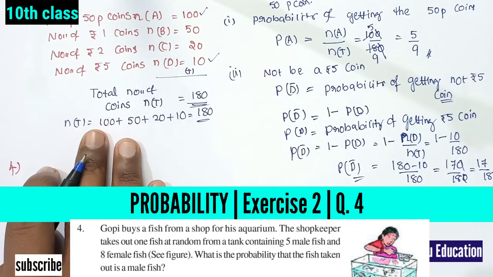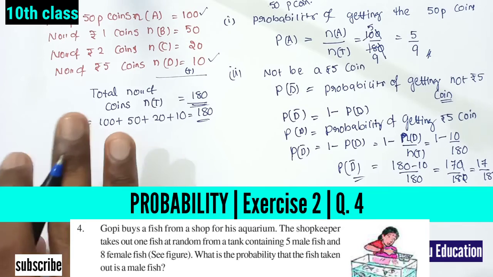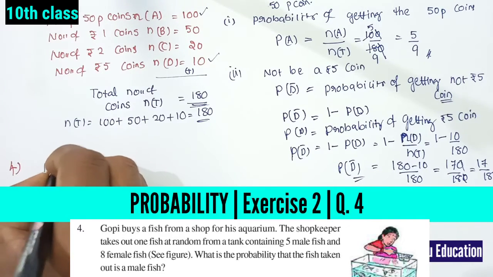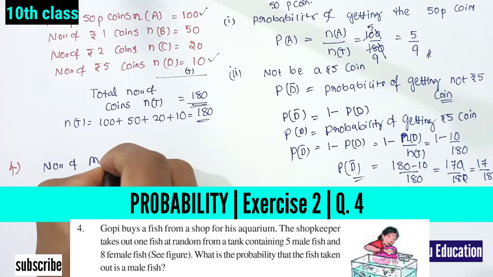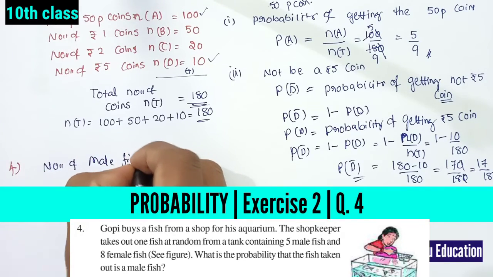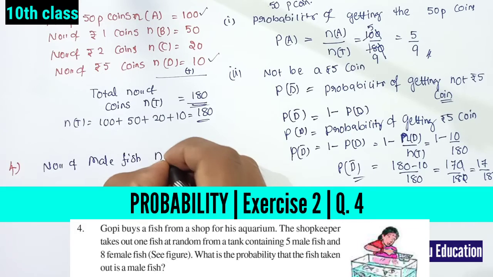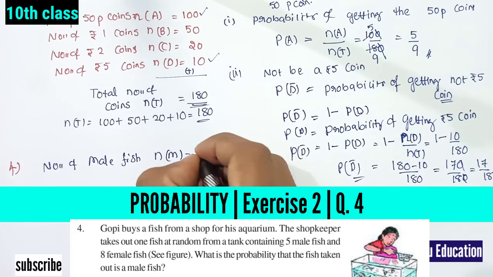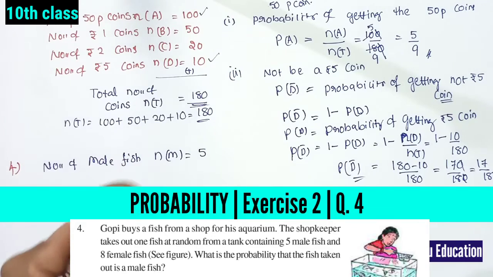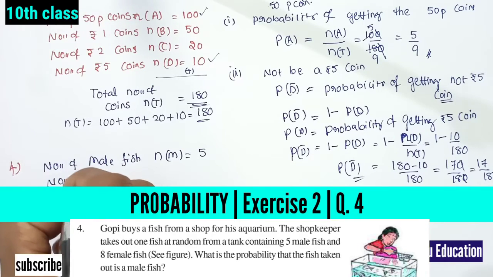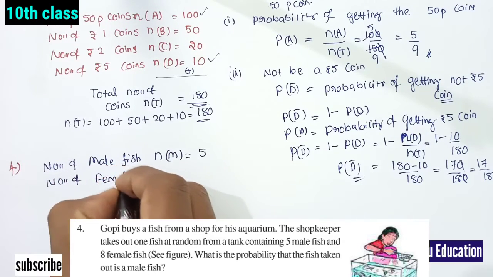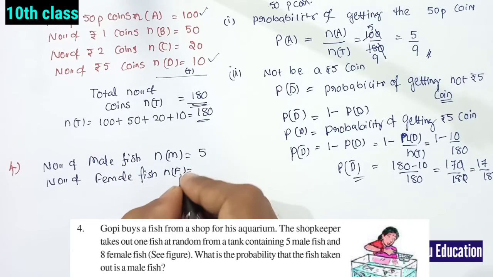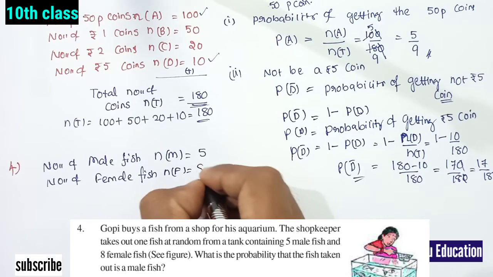So its main concept is the total number of fish in the tank, the number of male fish and the number of female fish. The number of male fish, n of M, here is 5. Then the number of female fish, n of capital F, that is 8.